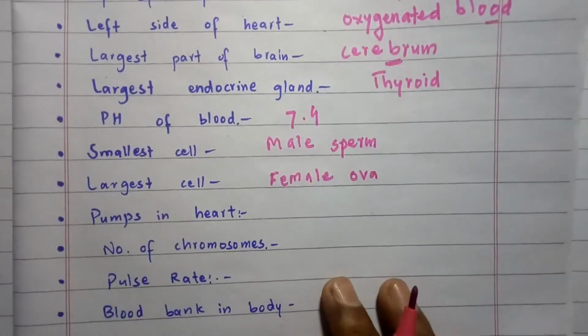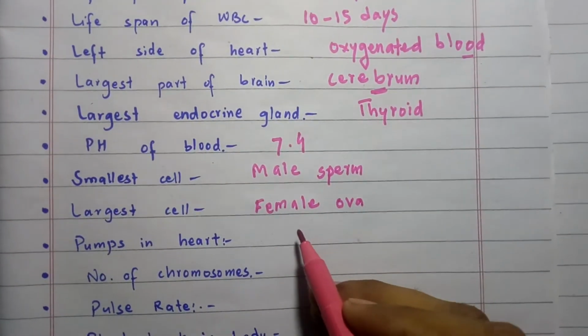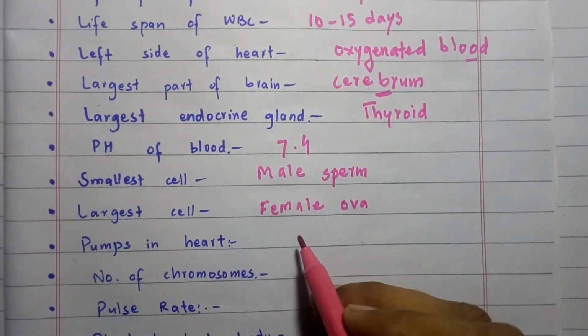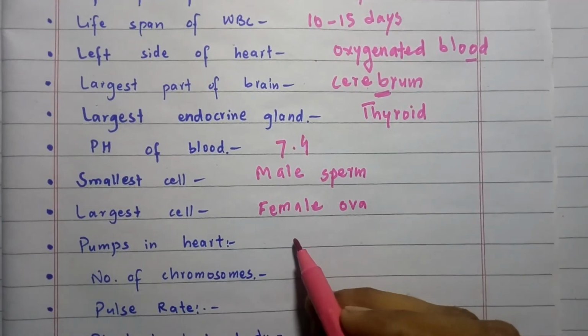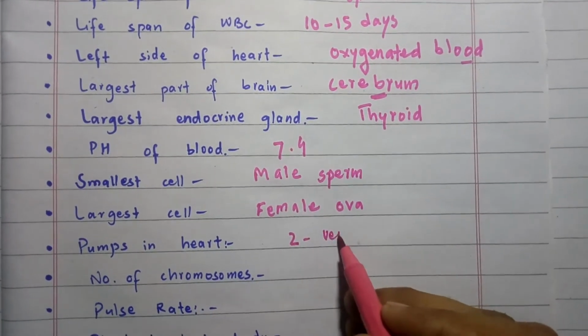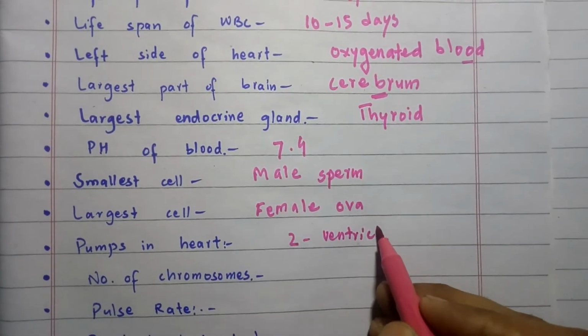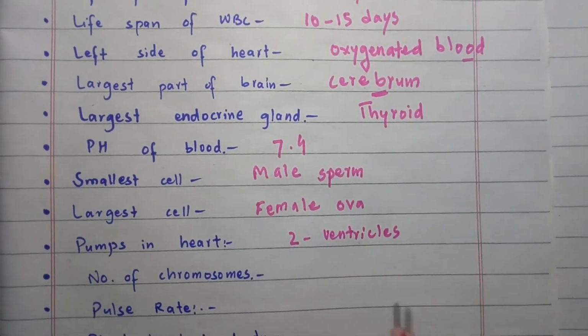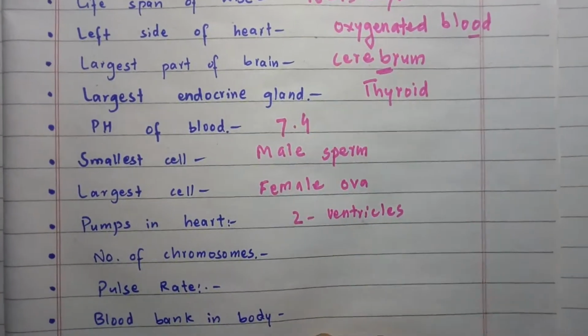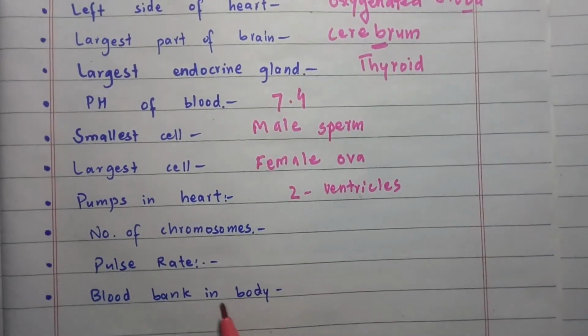How many pumps are in the heart? There are 2 pumps in the heart. These are the right and left ventricles, as they play a key role in the pumping of the blood.